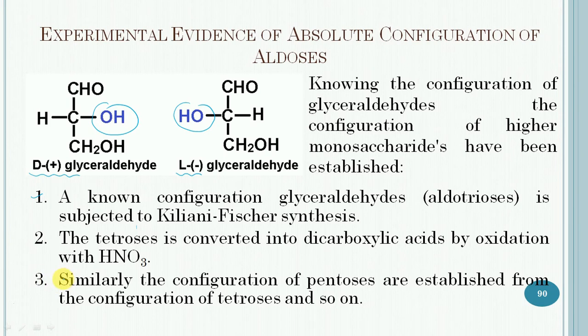The identification of these dicarboxylic acids reveals the configuration of the tetroses. Then similarly, the configuration of pentoses is established from the configuration of tetroses and so on.